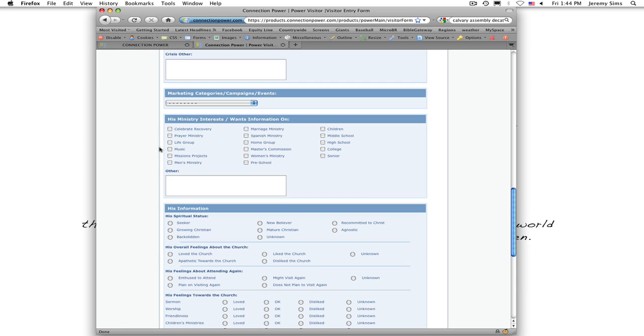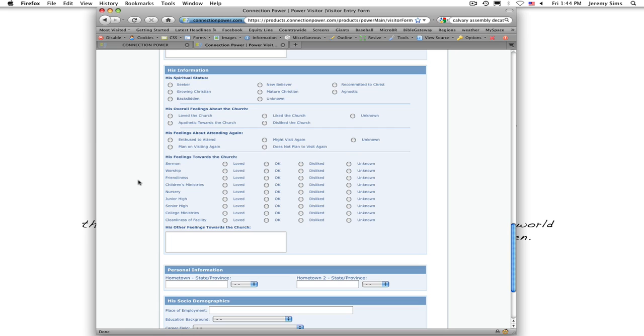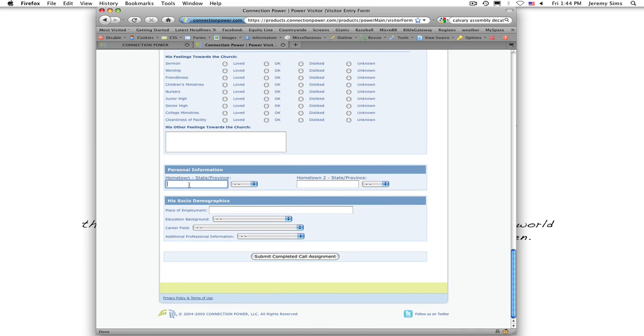You can also put his, always be conscious of this area, his and hers. And you can put some of this information here that you see. And if something comes up about their hometown where they lived, and you think it would be great to know, hey, this person's from Iowa, we might have somebody from Iowa. If their company comes up, who they work for, what they do, it's just another great way for us to get to know them a little bit. And then you just hit submit completed call assignments. So that's pretty much how it works with a call.